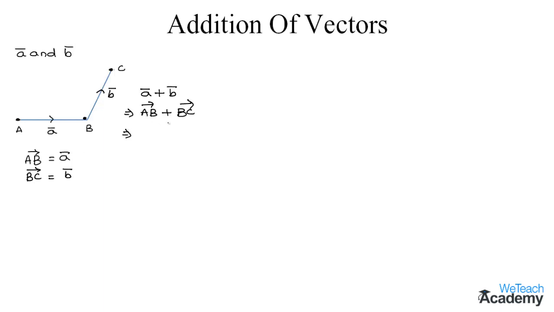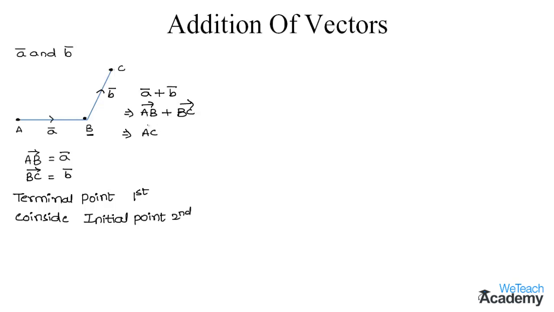So how will you add these two vectors? Make a note that two vectors are possible to add if and only if the terminal point of the first vector coincides with the initial point of the second vector. Observe the figure over here. The terminal point of the vector AB, which is B, coincides with the initial point of the vector BC, which is also B. So we can say that the addition is possible for these two vectors AB plus BC.